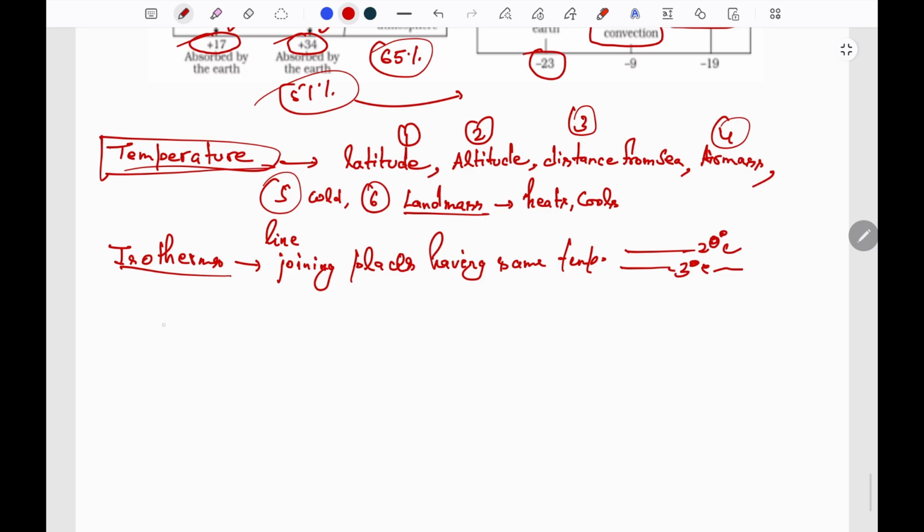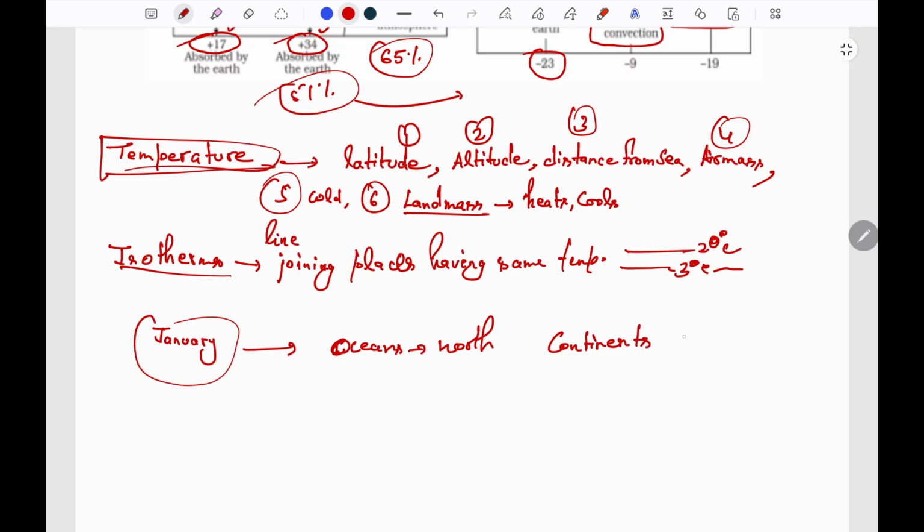In January, in the North Atlantic Ocean, the isotherms over the oceans bend towards the north, and over the continent isotherms bend towards the south.